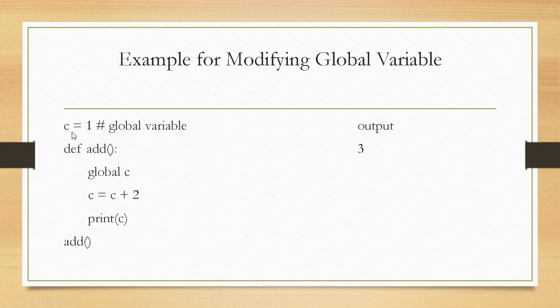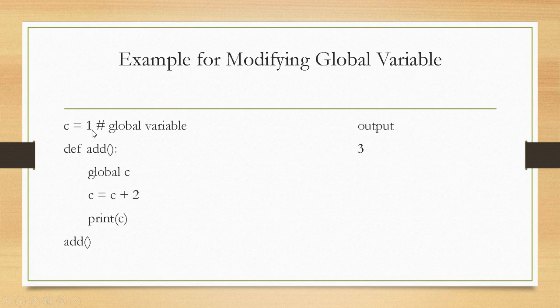Next, C is equal to 1. Again, you have a global variable. Def add, global C. I have one statement, global C, that is, I am using the keyword global in front of this variable C. Then I have C is equal to C plus 2, print of C, add. This is the call statement. So what happens? The C value is initialized with 1. It is defined outside the function.